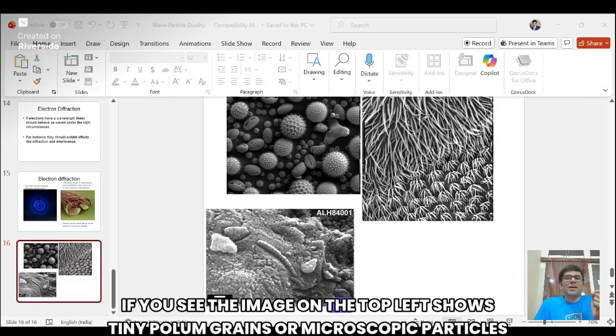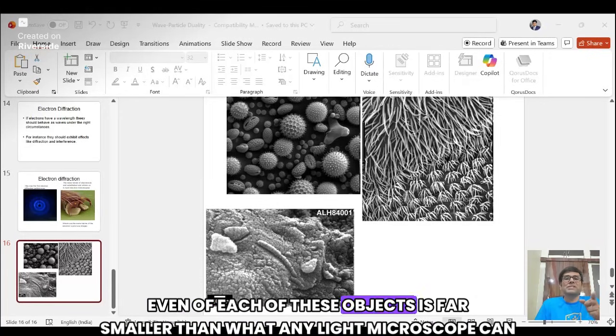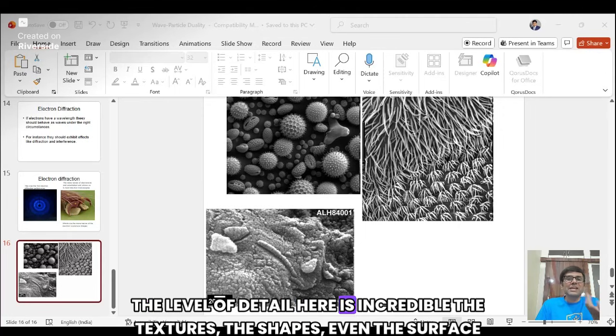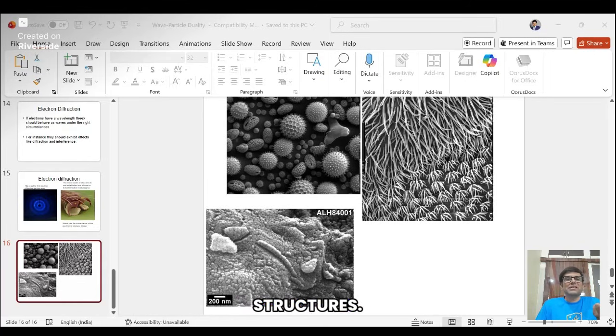The image on the top left shows tiny pollen grains or microscopic particles. Each of these objects is far smaller than what any light microscope can clearly see. The level of detail here is incredible. The textures, the shapes, even the tiny surface structures.